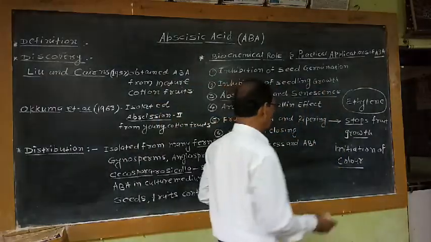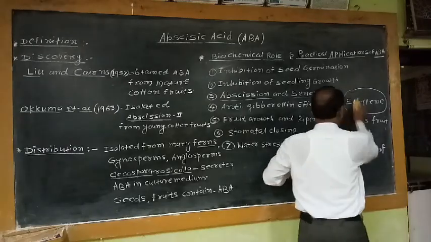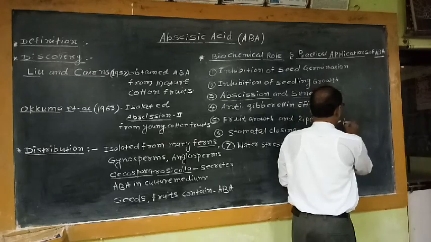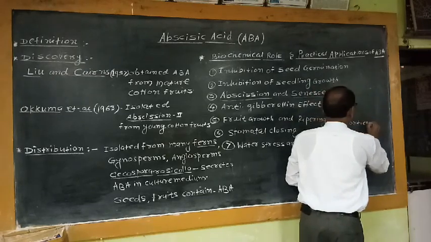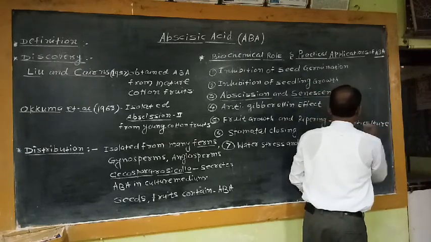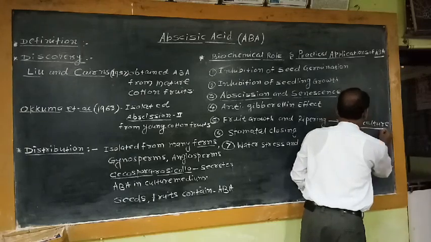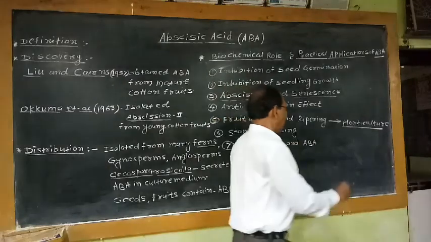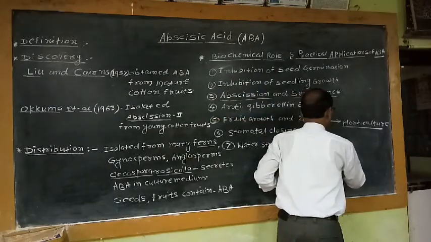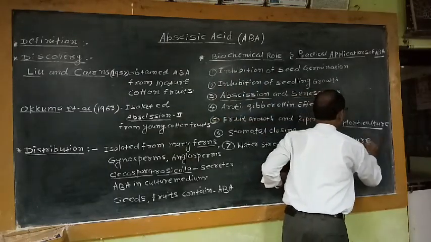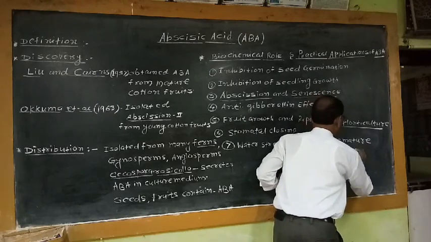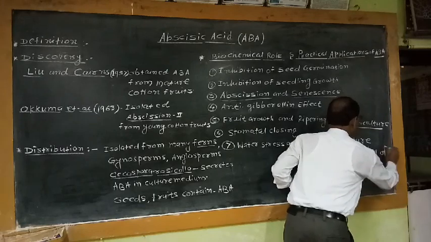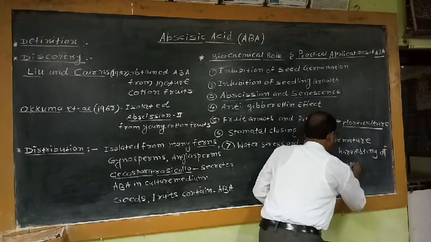So this biochemical or physiological role of this ABA has practical application in horticulture. That means in the premature harvesting of fruits.